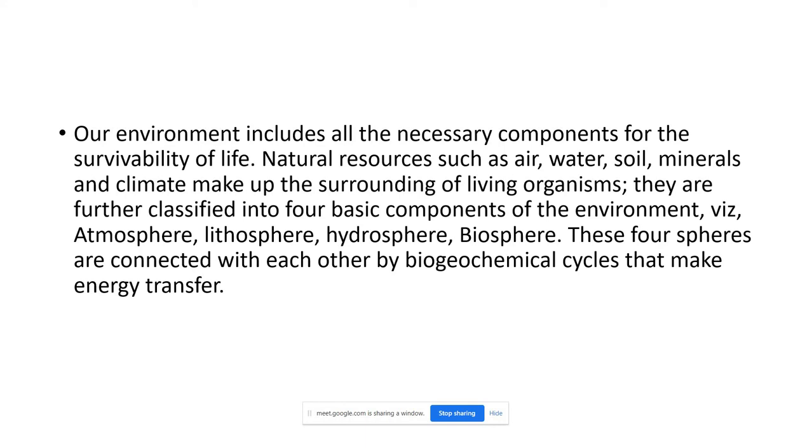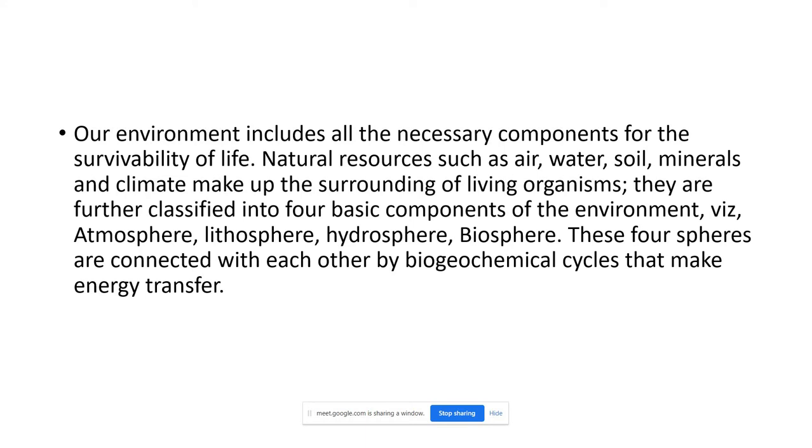These living organisms should interact with the atmosphere, lithosphere and hydrosphere. Then you can say that the ecosystem is working. For any ecosystem to survive, there should be this interaction.